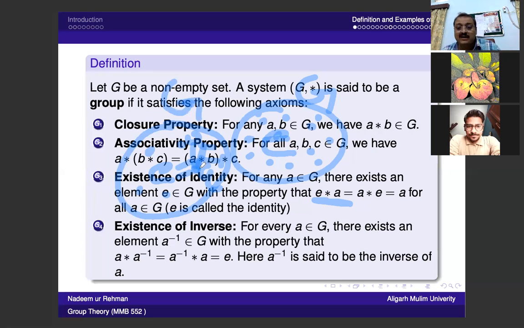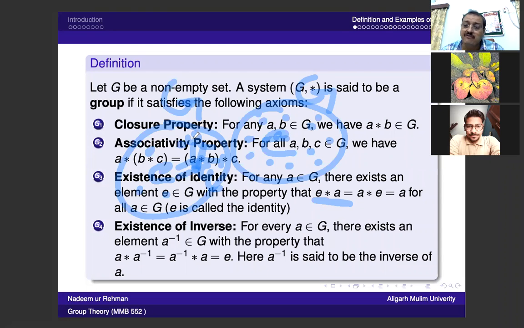So we say that this element e is unique for the whole set. It is the only element in the whole set where the composition with any element gives the element itself. And the inverse of each element is unique.